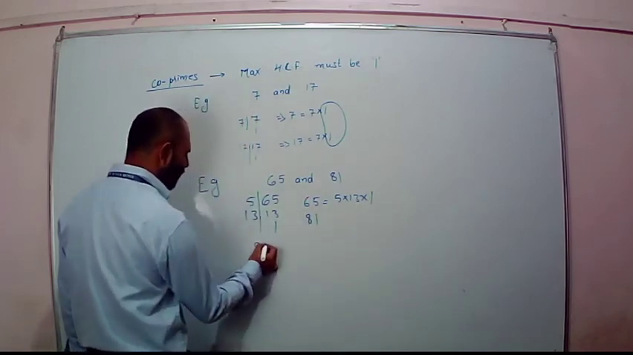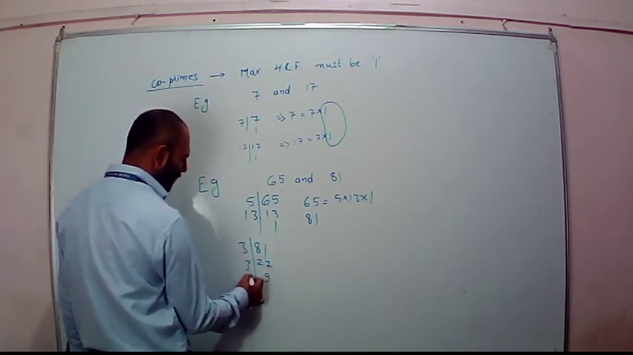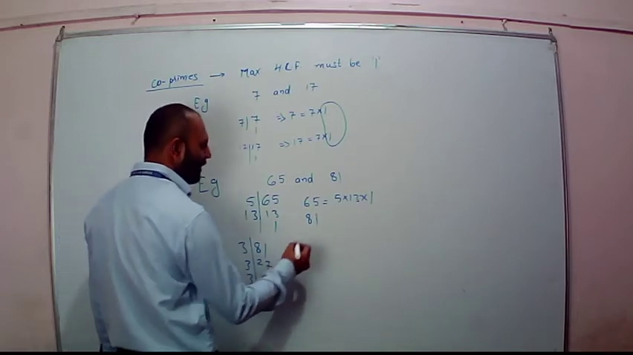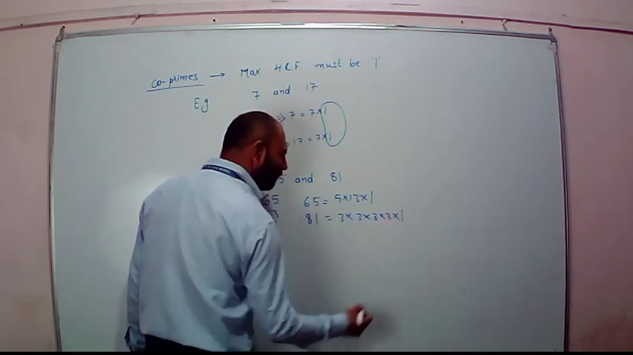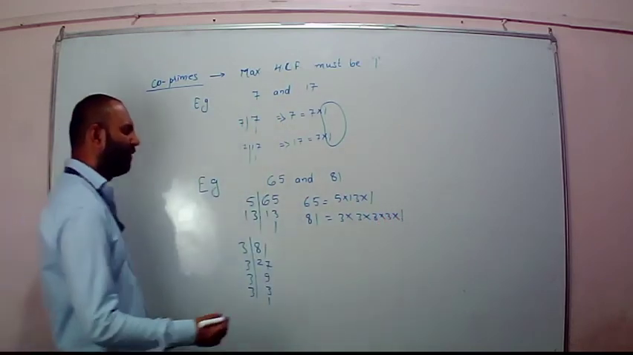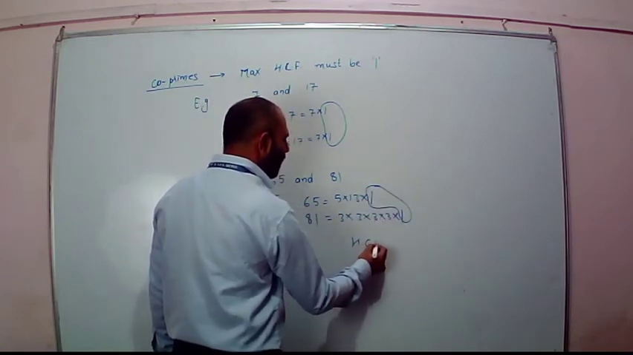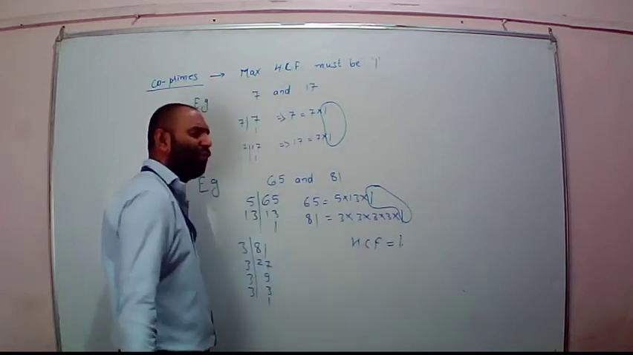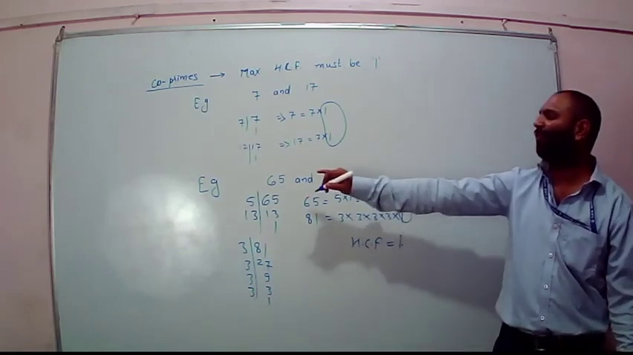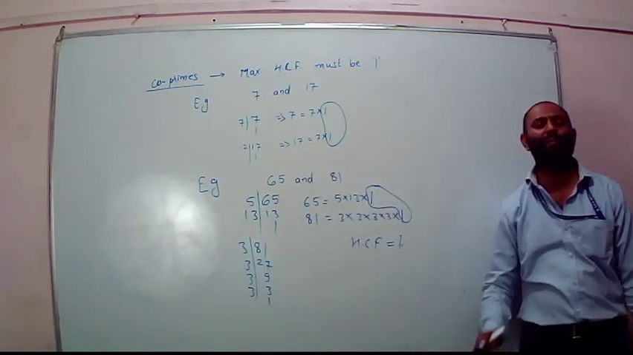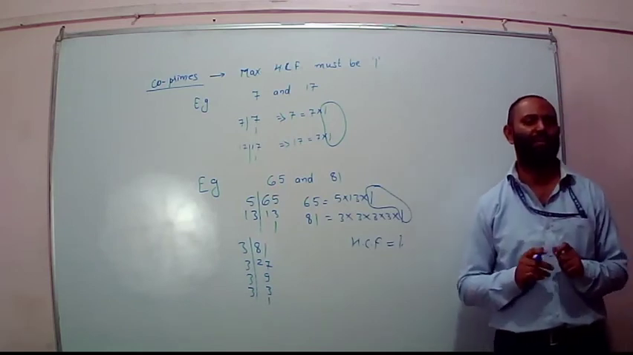What are the factors of 81? 3, 27, 3, 9, 3, 3, 3. So it is 3 into 3 into 3 into 3 into 1. What about the HCF? And what I have told you, if the HCF of any two numbers comes out to be 1, then irrespective of the fact that both the numbers are composite, they can still be mutually prime or co-primes. Getting that?